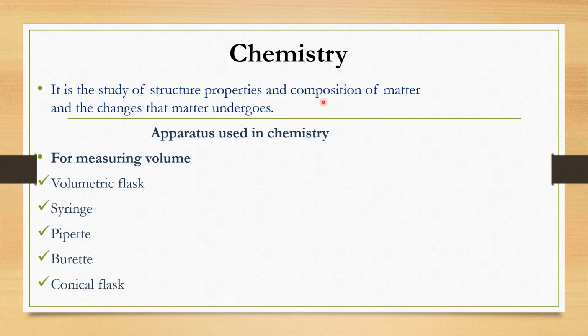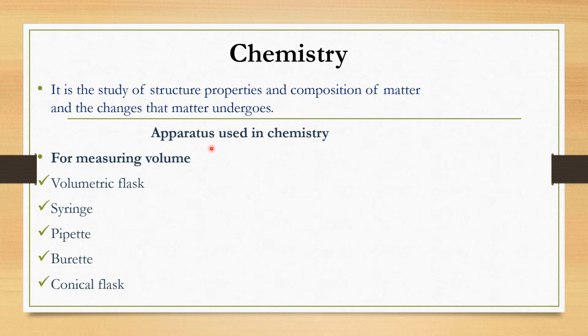For example, when we say sodium chloride, it is composed of sodium and chlorine. So that is the composition. When we talk about the properties, we'll be talking about the physical and the chemical properties. When we talk about the structure, we'll be able to draw its structure, whether it is bonding structure or just the molecular structure. Then we're going to study now the apparatus that we use in chemistry.